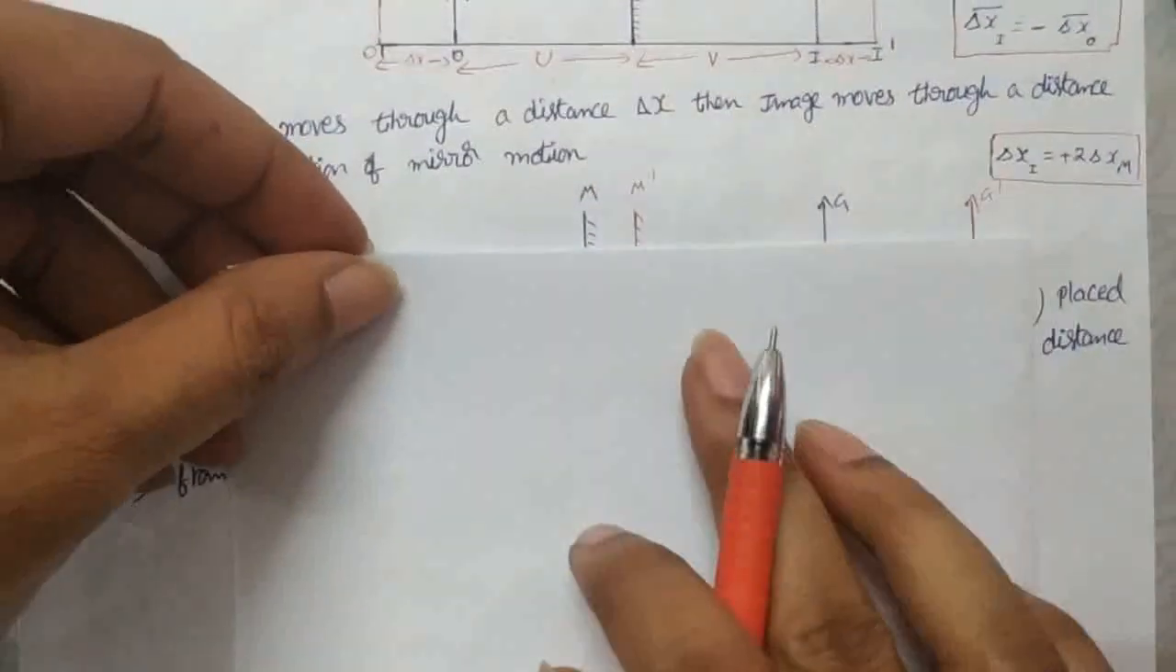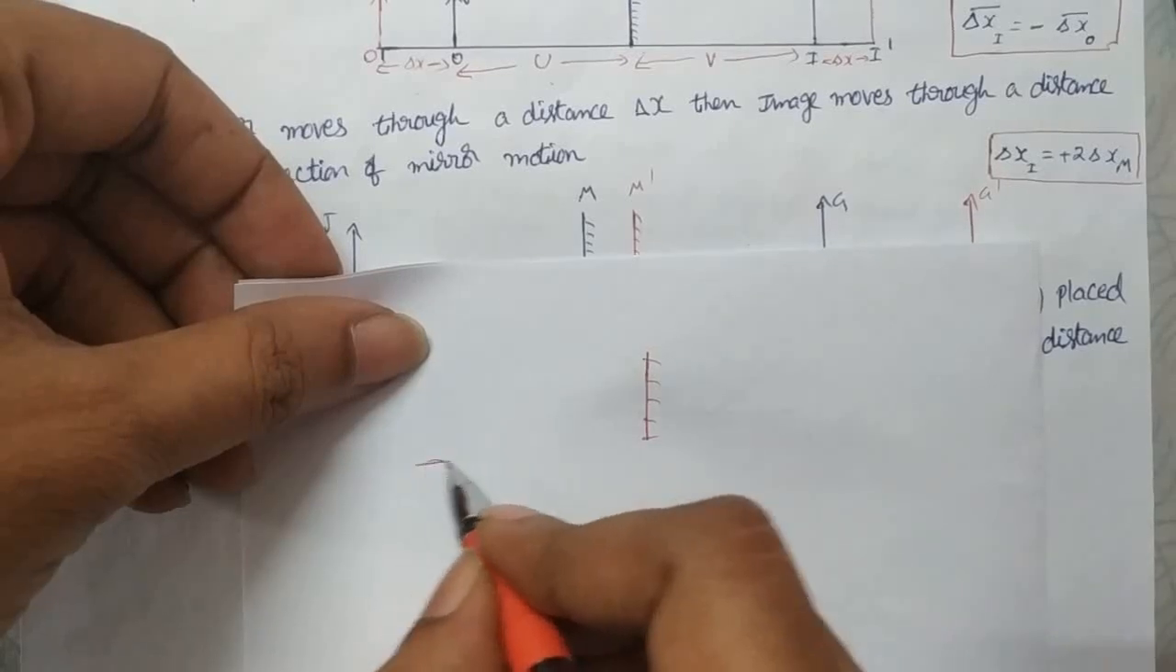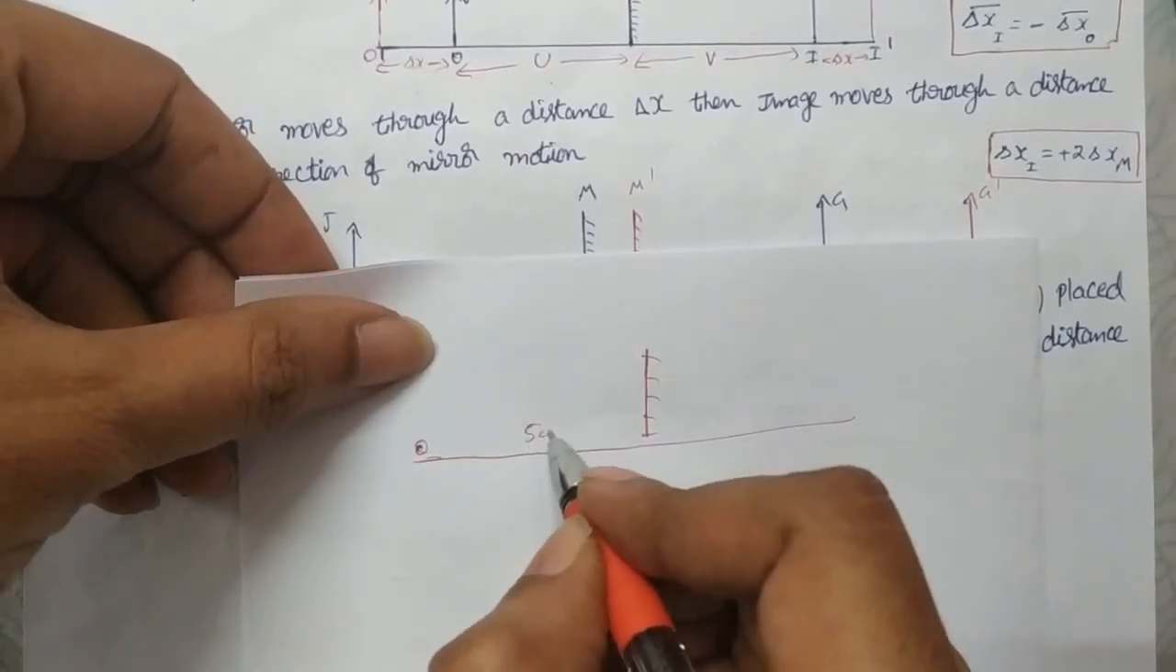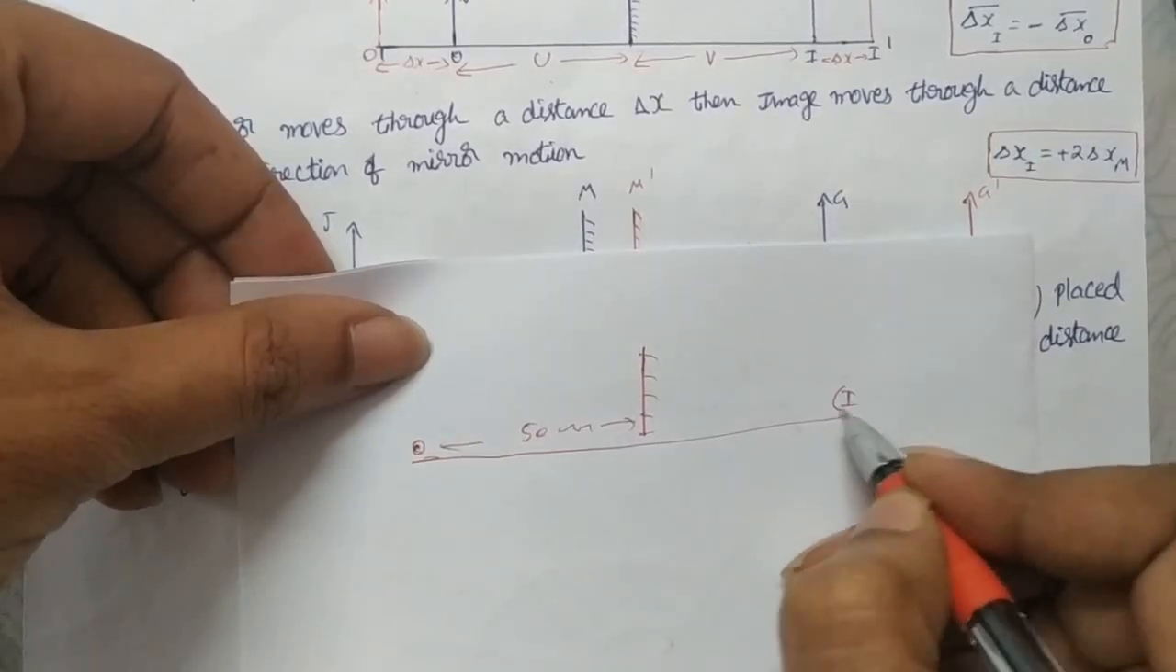First we'll see the first case. That is a mirror position, and the object is here initially, you can think at 50 centimeters, and the image forms at 50 centimeters only.